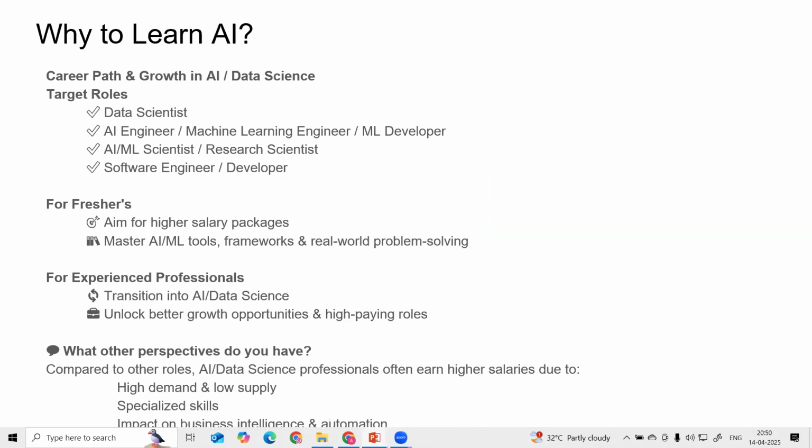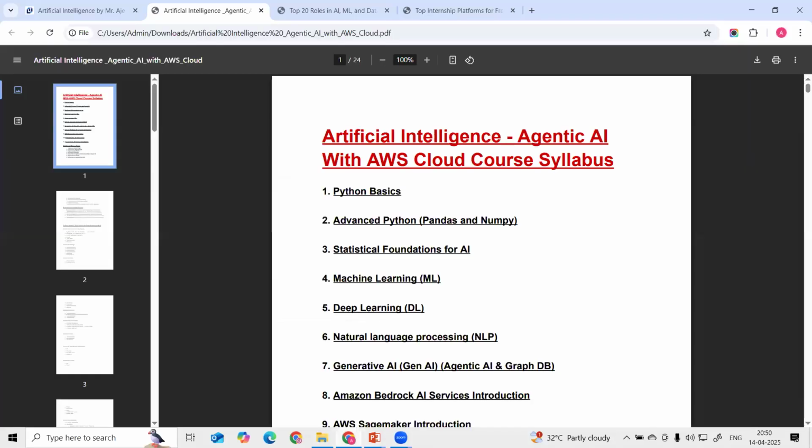So why learn AI? Here we have to solve these different problems, and we also have to build a career path and grow in the AI and data science industry. We can target roles like data scientist, AI engineer, machine learning engineer, ML developer, AI/ML scientist, research scientist, and software engineer. These are the different roles, and I will be sharing what roles we can target here.